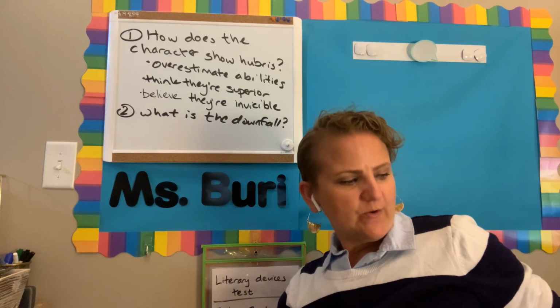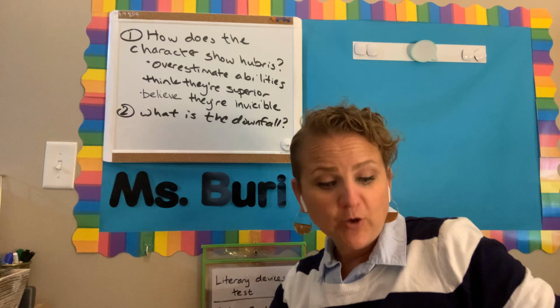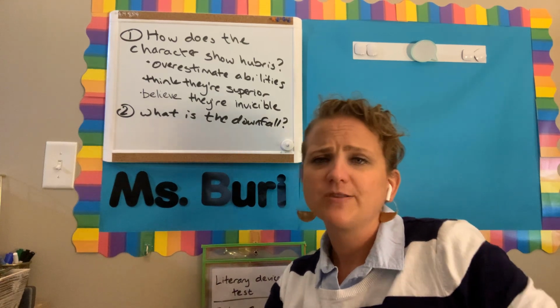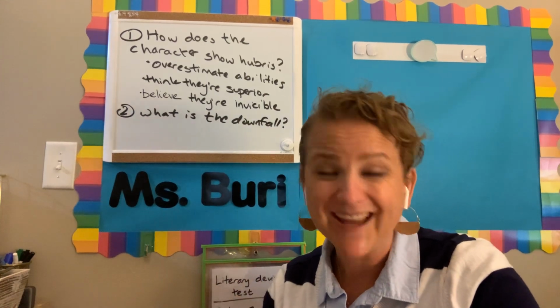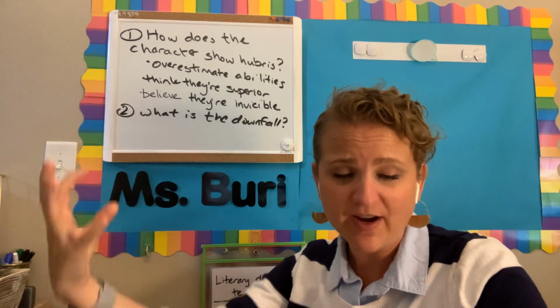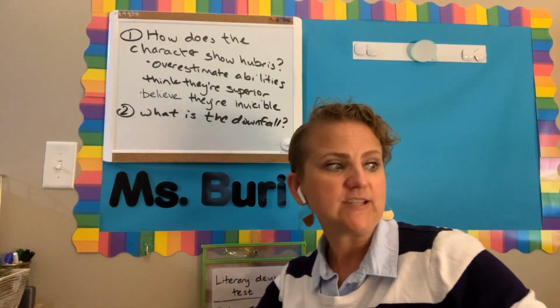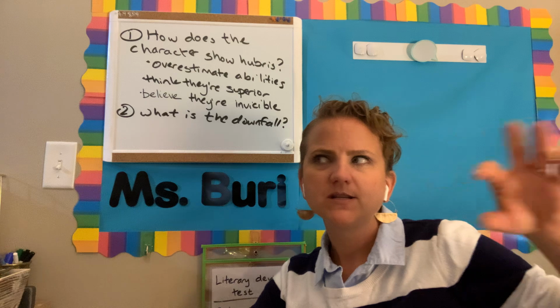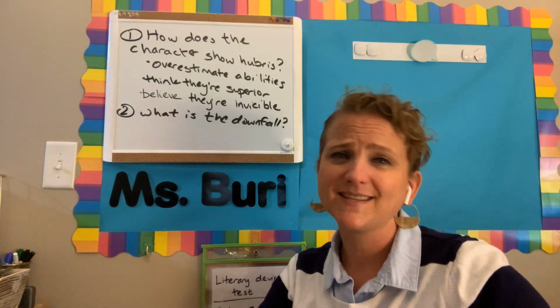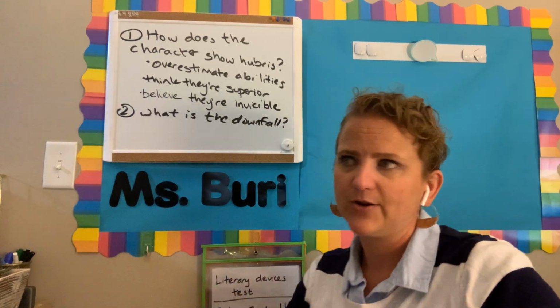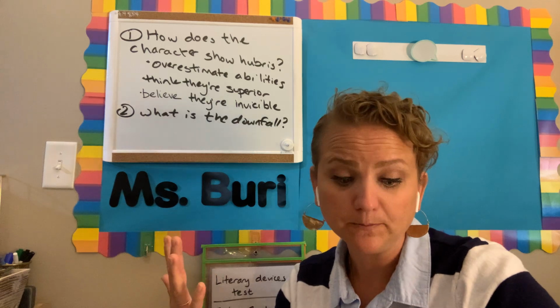So to refresh our memories, as we're looking at hubris, fifth graders, we're talking about when a character shows excessive pride, like too much pride, too much arrogance, that eventually leads to a downfall of some sort. In our stories today, the downfall was death, but that's not always going to be the case when we're looking at characters. They won't always have a downfall.